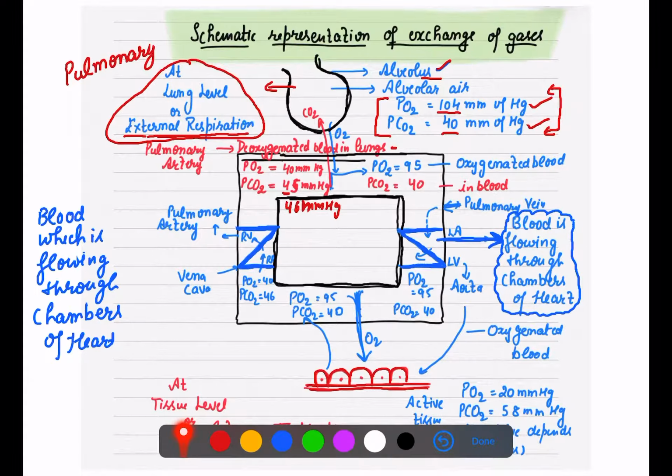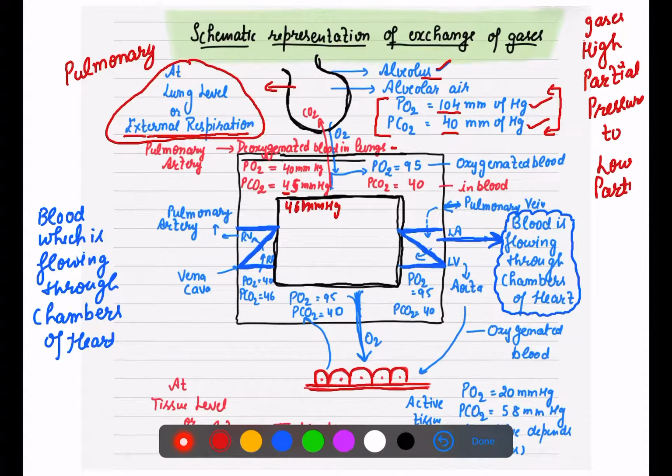Now what will happen? What is the rule? A particular gas will move from its high partial pressure to low partial pressure. That is the rule of diffusion, that a particular gas will move from high partial pressure to low partial pressure.